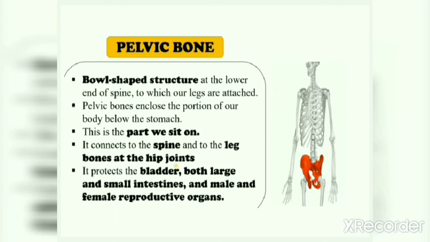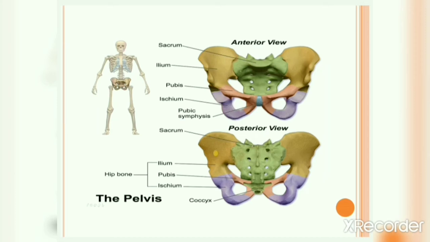It protects the bladder, both large and small intestine, male and female reproductive organs. So, this is the main important function of pelvic bone, that it protects the bladder, it protects your large and small intestine, it protects your reproductive organs. This is the part on which you sit. Okay. Now, this is your pelvic bone, and these two large bones are called as hip bone.